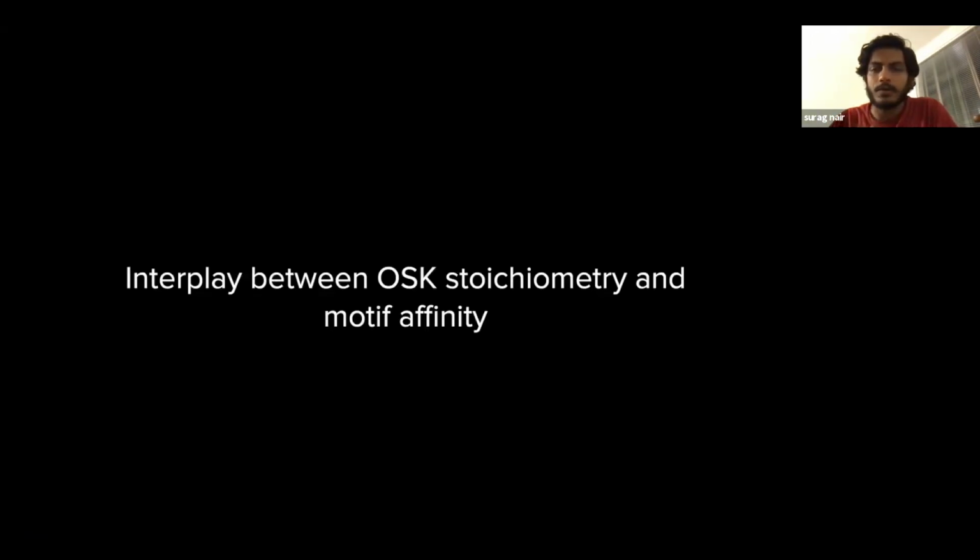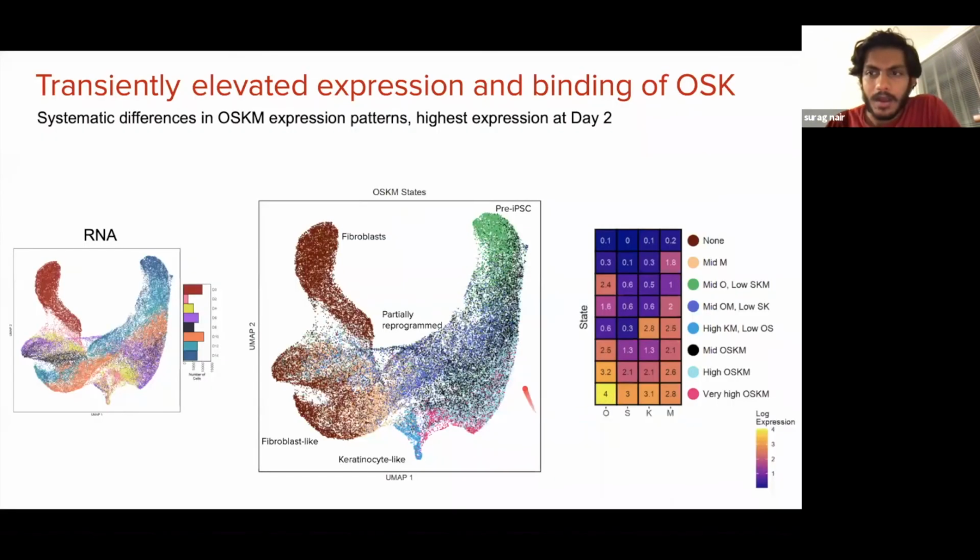So finally, I also want to talk about how we've used our models to disentangle this relationship between OSK stoichiometry and motif affinity, which you get for free out of our single cell data. I'm showing you here a UMAP in which each cell is colored by a combinatorial state that depends on the expression of OCT-SOX, KLF, and MYC. For example, fibroblasts here are colored in brown, which corresponds to cells that have low expression of all four factors. And what I want you to note here is that our day 2 cells have extremely high expression levels of OCT-SOX, KLF, and MYC, which gradually decrease over time into our pre-iPSC state cells, which have much lower levels of OCT-SOX, KLF, and MYC expression.